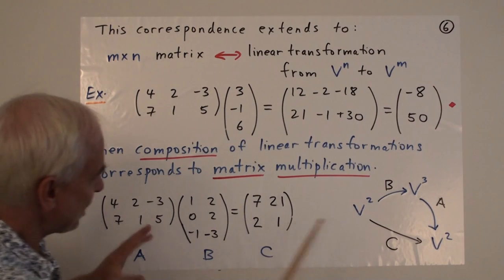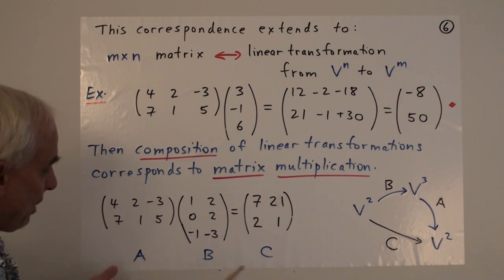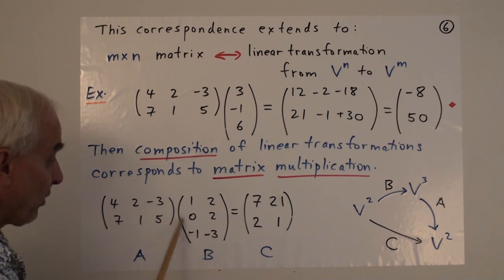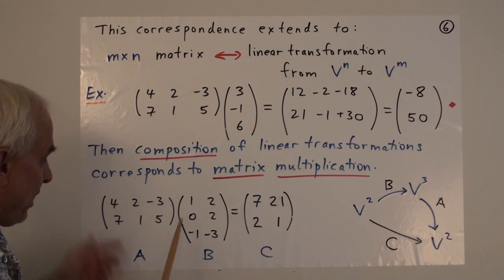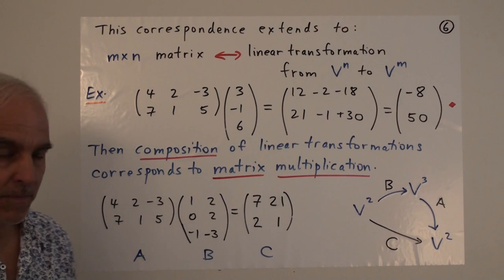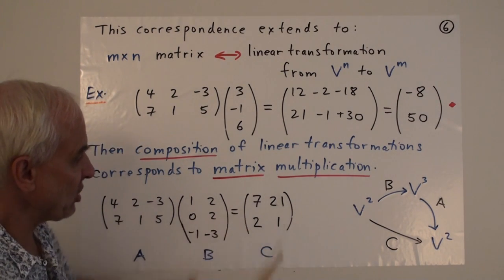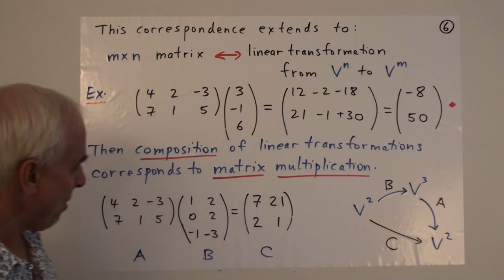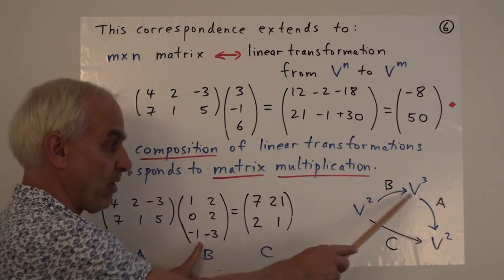So for example, in this situation here, suppose that A was this matrix 4, 2, minus 3, 7, 1, 5, and B was some other matrix, in this case a 3 by 2 matrix, 1, 2, 0, 2, minus 1, minus 3. Then I'll let you check that the product of these two matrices is C. And this product of matrices corresponds on the linear transformation side to this diagram here. Multiplying by B would take a 2 vector to a 3 vector.